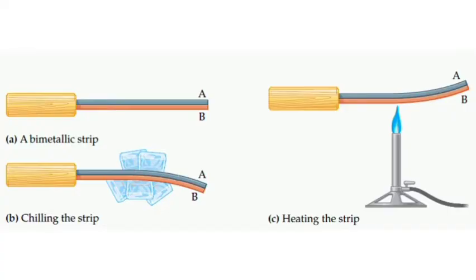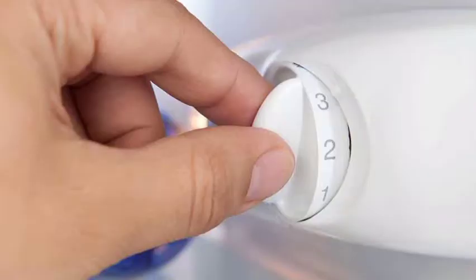When two different types of solids which expand by different amounts are welded together, they form a bimetallic strip. Refrigerators, ovens, and toasters use thermostat switches to control the heat.